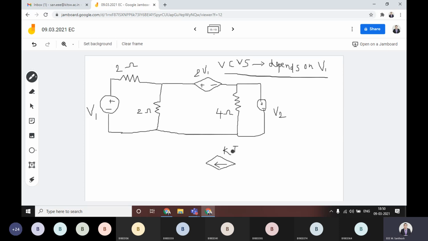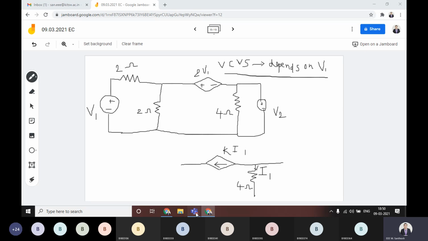Suppose at the same place you have this one. In this 4 ampere branch, the current flowing is I1, let us suppose. The remaining circuit is the same, only I am indicating this as I1.